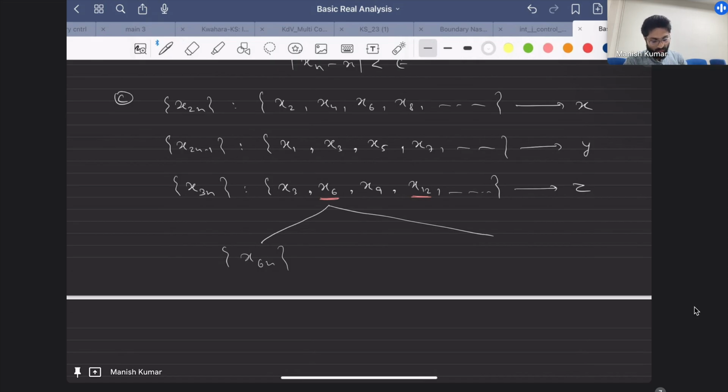Yes, sir. And then you will say that x and z are equal. Yes, sir. And both again are convergent, so the subsequence also converges. Yeah, and the limit point would be same. And the other one? Yes, sir. And the second sequence, if you take x3 to the power n, sir. Okay. Yes, sir. Then it again will contain. You will have to say that this is a... So anyway, the problem is that what you are saying is correct, but how do you prove it properly? So what I'm saying is,